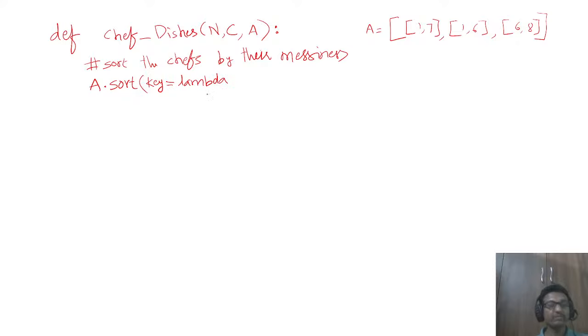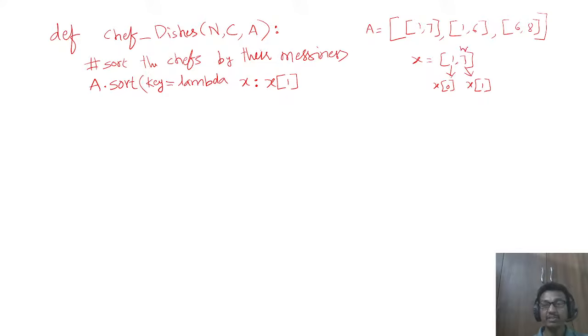Now you define an expression for lambda. It is defined by using lambda of x, where x should be from the second argument. It is nothing but x of 1. If x indicates the first sublist, this 1 is at index 0, indicated as x of 0, and this 7 is indicated as x of 1.